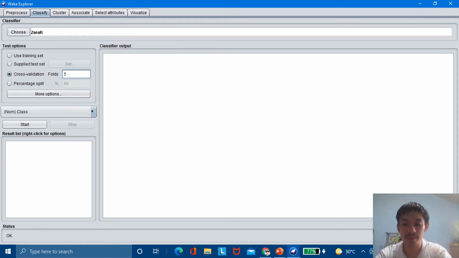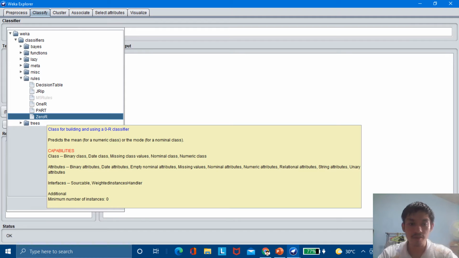We need to get 20% of the samples. So the cross-validation folds will be 5, because 80%, or 200, will be used for training, and 20%, or 50, will be used for testing.